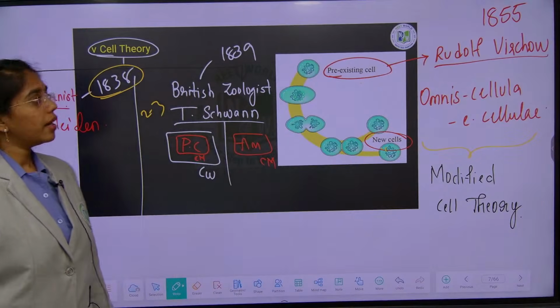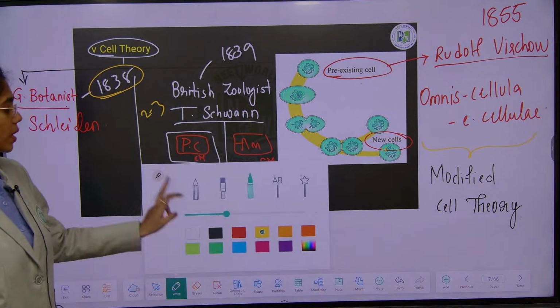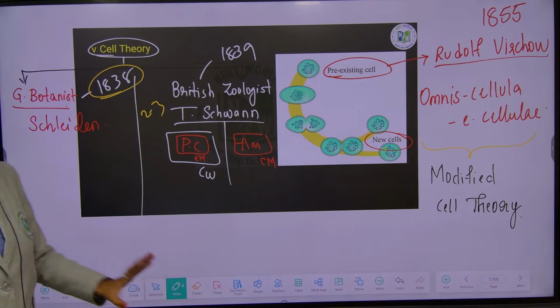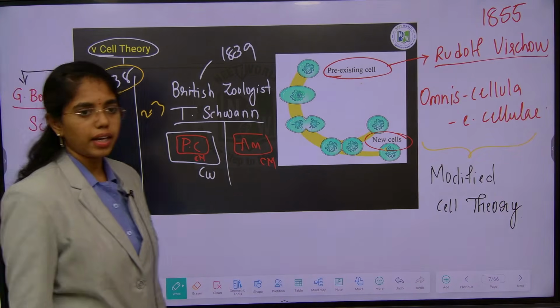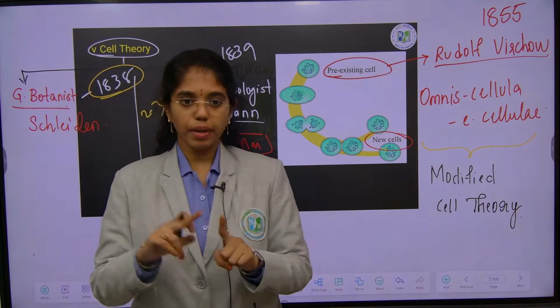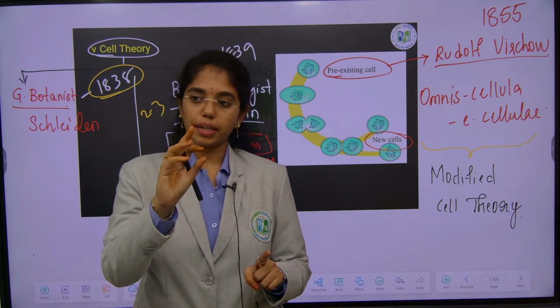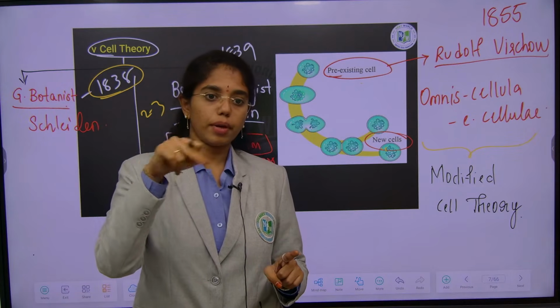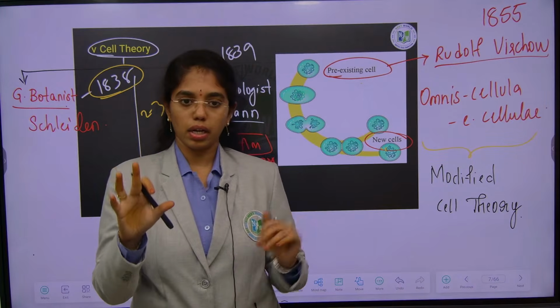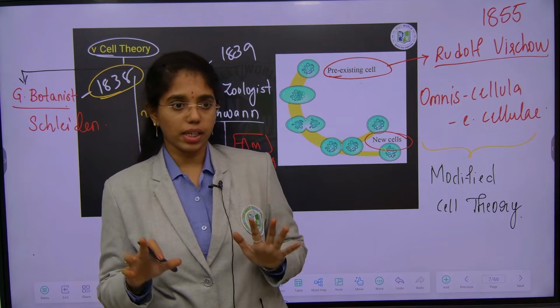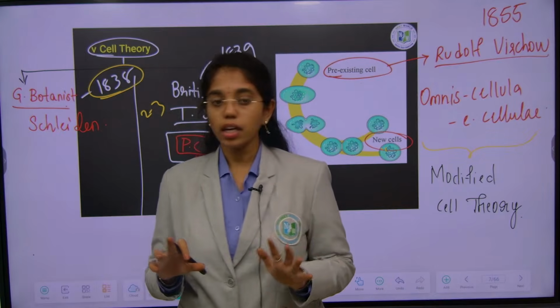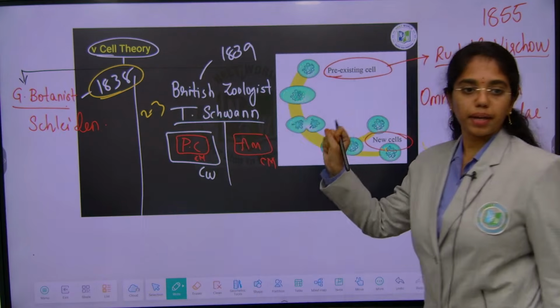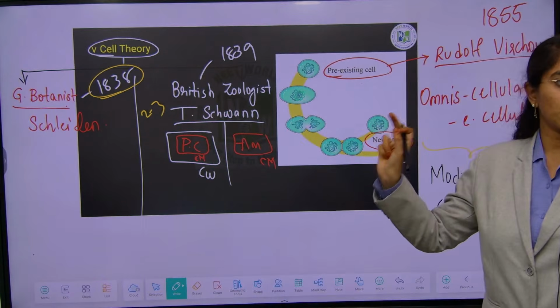Okay. Now, again a question. Cell theory is applicable to what type of cells? Just now we have discussed, right? Any cell with a cell membrane, cytoplasm, genetic material. That genetic material may or may not be surrounded by a nuclear membrane. Cell theory is applicable to prokaryotic cells also. So, that is the primary condition on the application of cell theory.